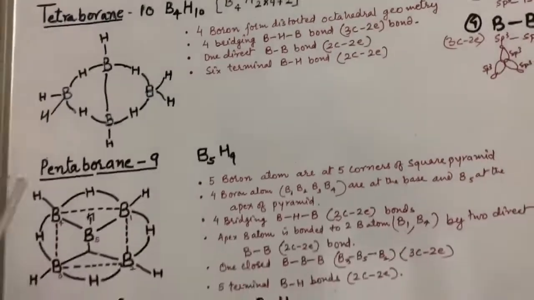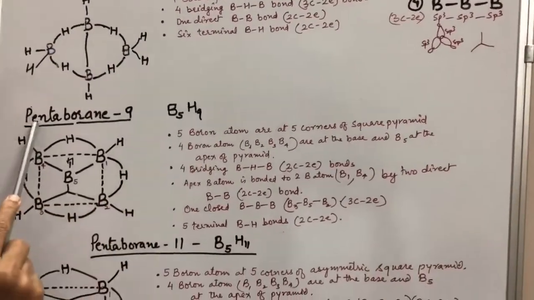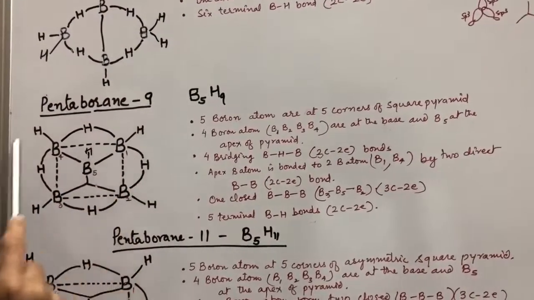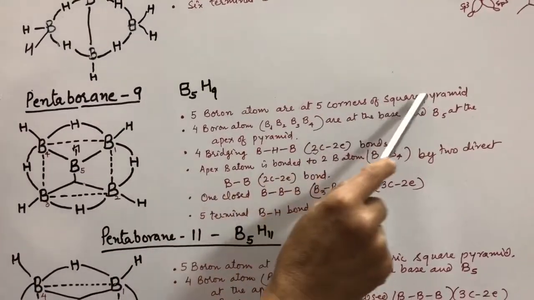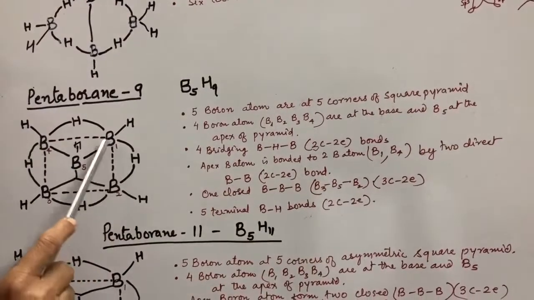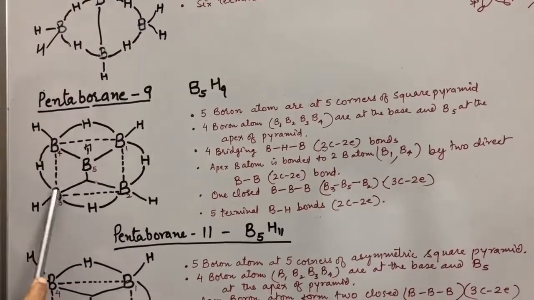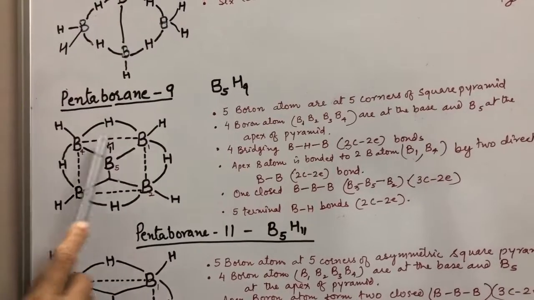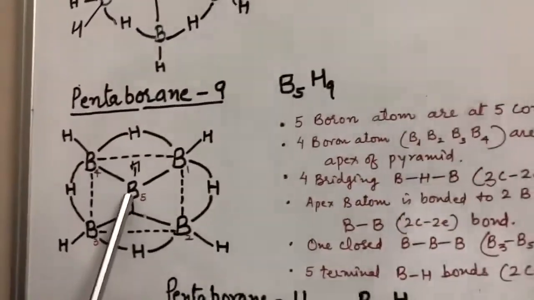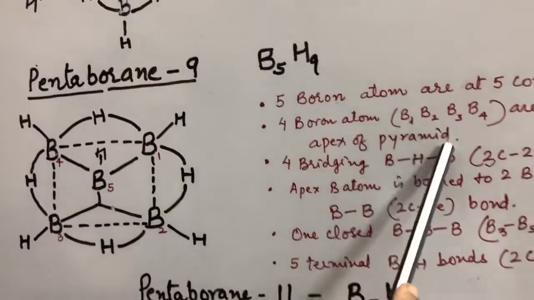Now we come to the next structure, B5H9, means pentaborane 9. In this pentaborane 9, 5 boron atoms are at the corners of a square pyramid, out of which this boron, this boron, this boron, this boron, they are the basal borons, means they occupy the base of the square pyramid, and this B5 is the apex of the pyramid.